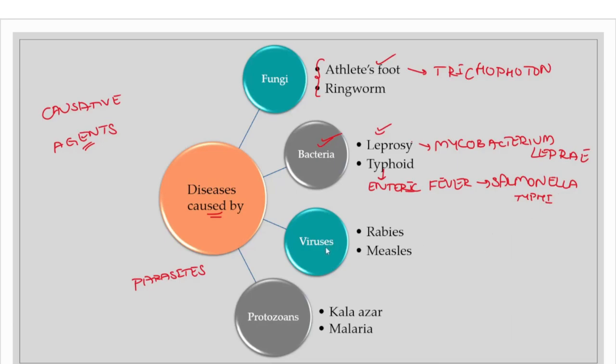So coming to the diseases caused by viruses, we have rabies and measles. As we know, rabies is caused by a virus. So do remember this, rabies and also measles. Measles is by direct contact, and also this is transmitted through air. For example, if the infected person is talking, coughing or sneezing, then some water droplets would come out. Through air, through those water droplets, measles would be spread from one person to another.